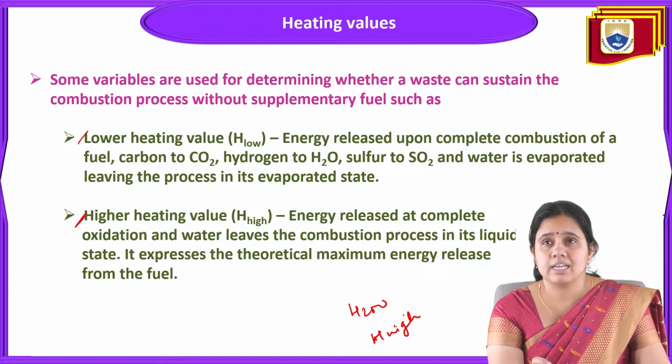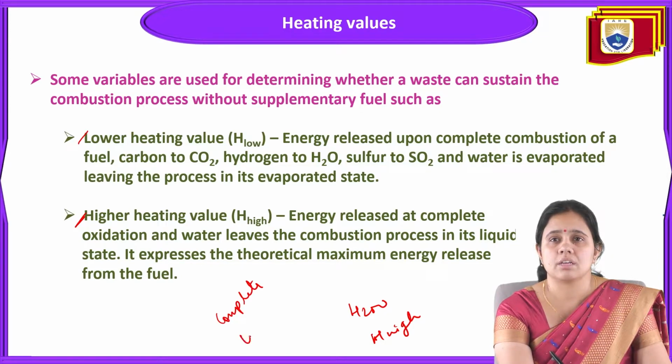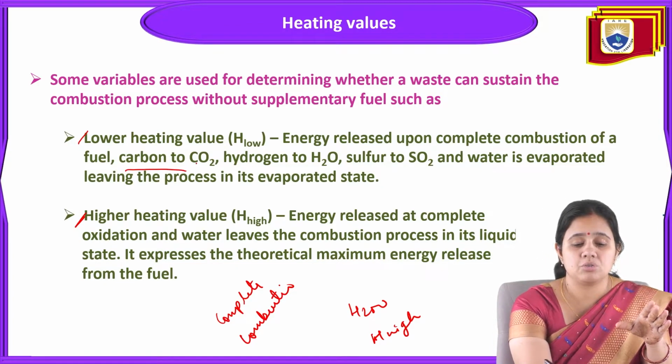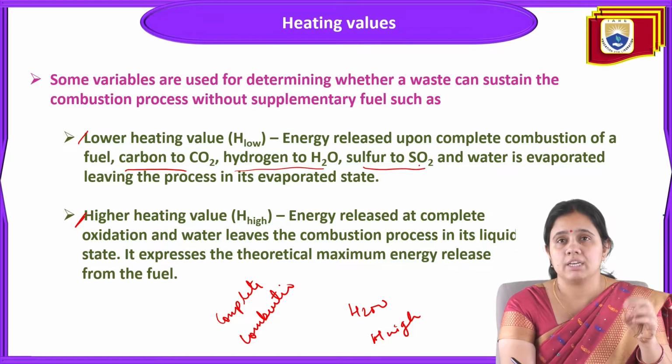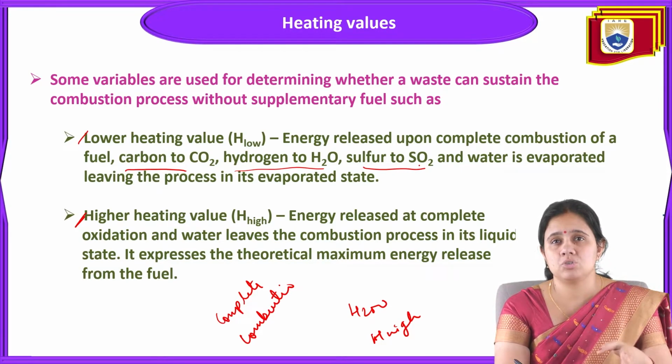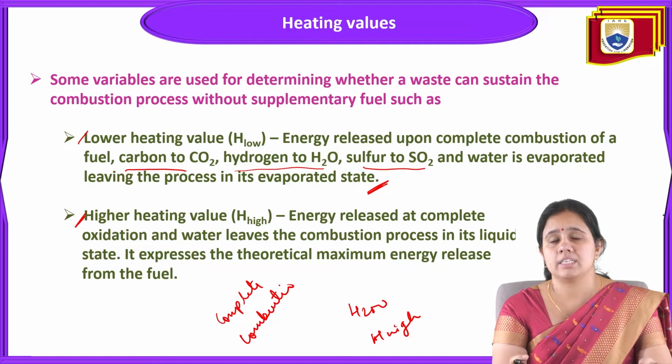It means energy released upon complete combustion, with three steps: carbon to CO2, hydrogen to H2O, sulfur to SO2, and water evaporated, leaving the process in its evaporated state. So it is called the lower heating value.